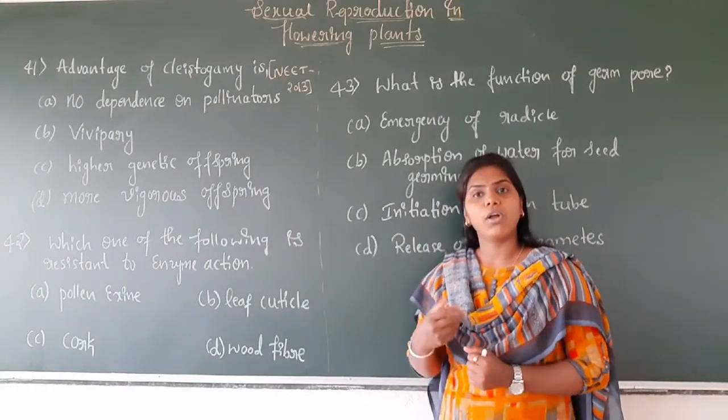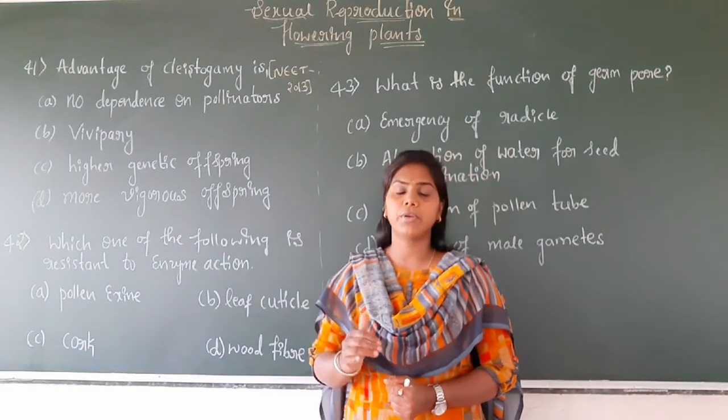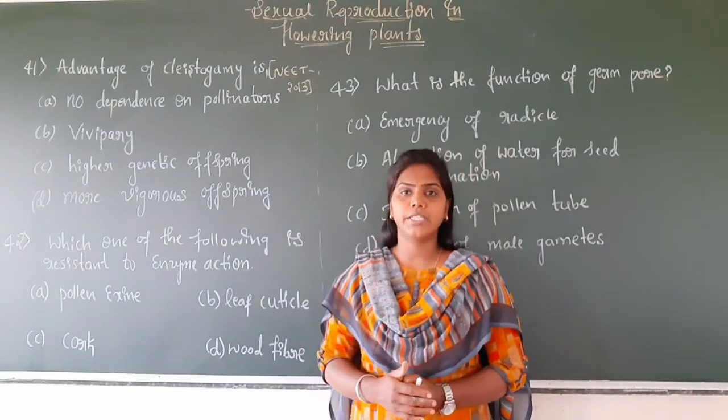In autogamy, the pollen grains transfer from the anther to the stigma of the same flower, so it is self pollination.